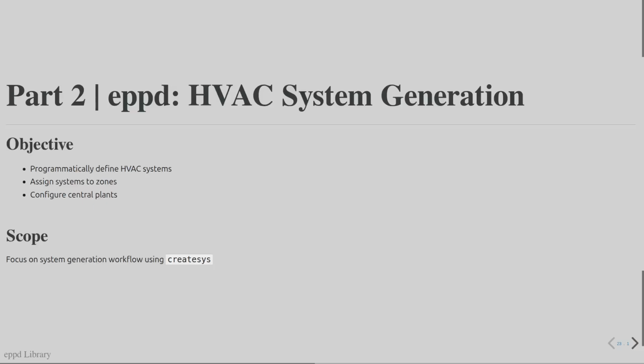This is a continuation of part 1 of the presentation on the EPPD library. This part details the use of the library to create HVAC systems. The library enables assigning new systems to zones and configuring central plants.